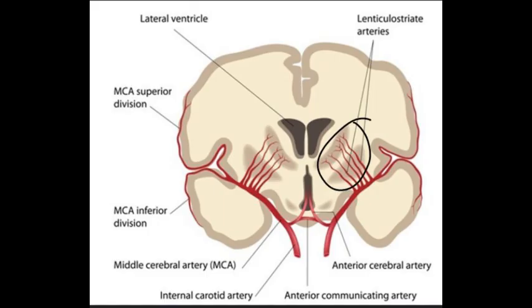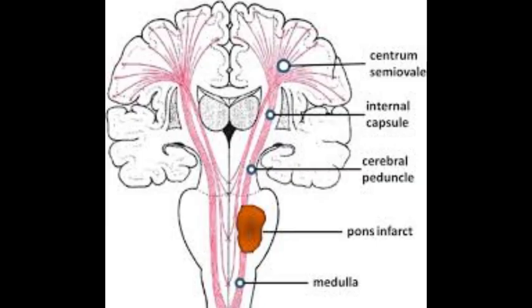Now, what if we had an isolated infarct in the lenticulostriate arteries? Well, like our previous episode, this would cause pure motor hemiparesis without any cortical signs like aphasia. Now, what if it was a pontine stroke? Well, we would expect motor symptoms but not Broca's aphasia, and that's because the pons does not manage language.